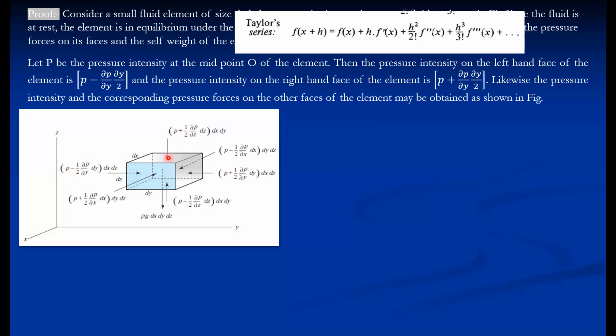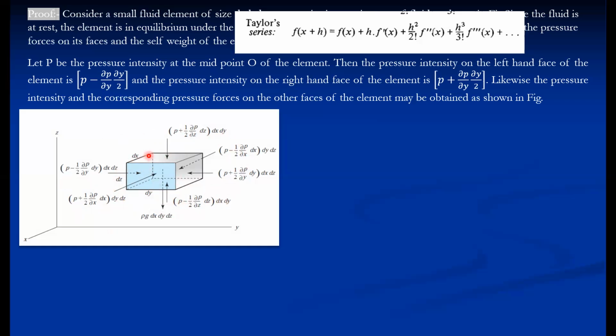This is the pressure intensity on the top face, as the pressure increases in the vertical direction. The pressure intensity on the bottom face is P with only the minus sign. So these are the pressure intensities we can calculate at every face and multiply by the face areas.